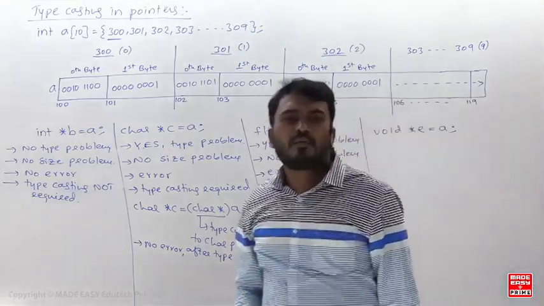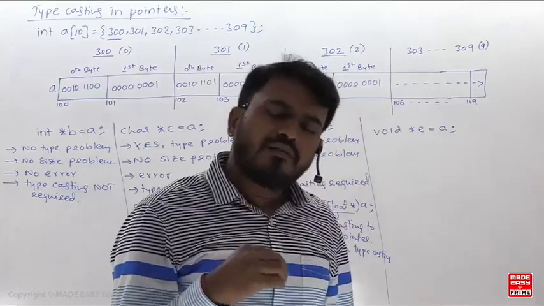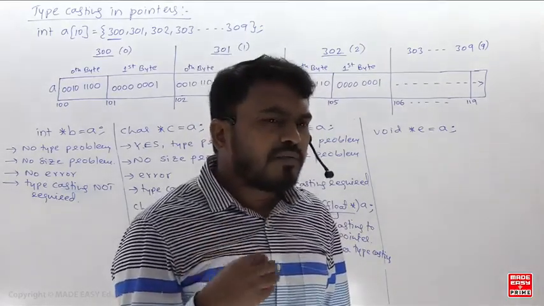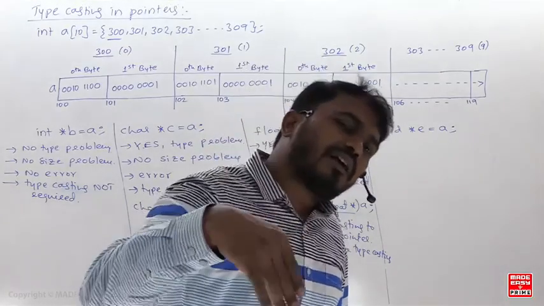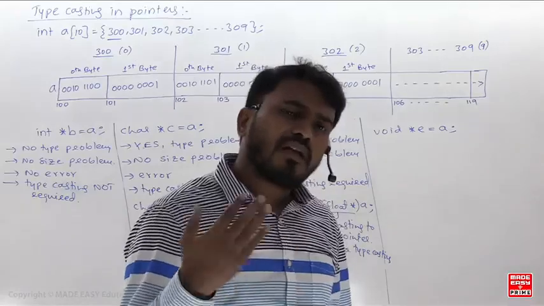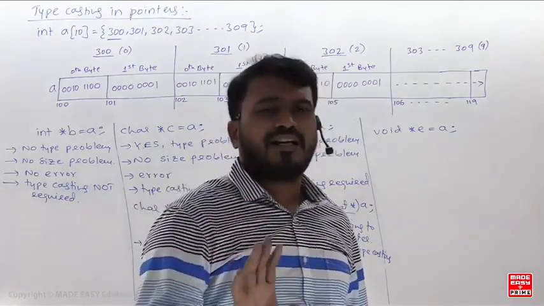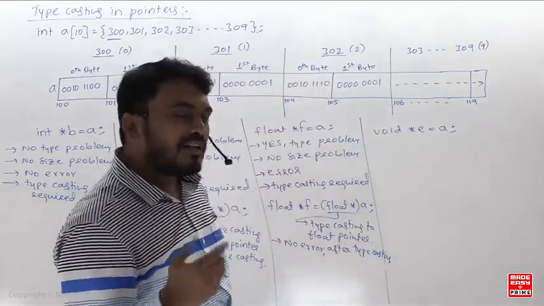What is e saying here? E is saying that I am the pointer variable of type void, where you can store the address of any type of variable. It says you can store the address of any type of variable. No problem, I will take it. You put the address of anything, I will take it, because the type itself is void.